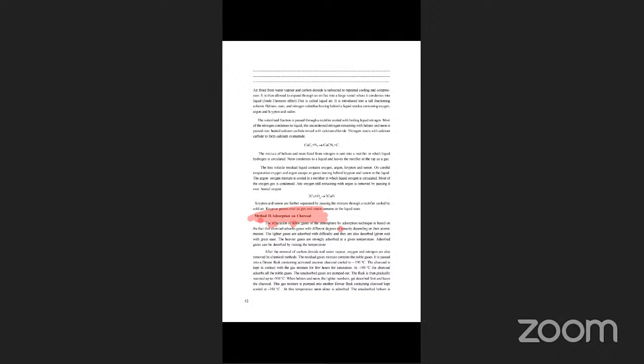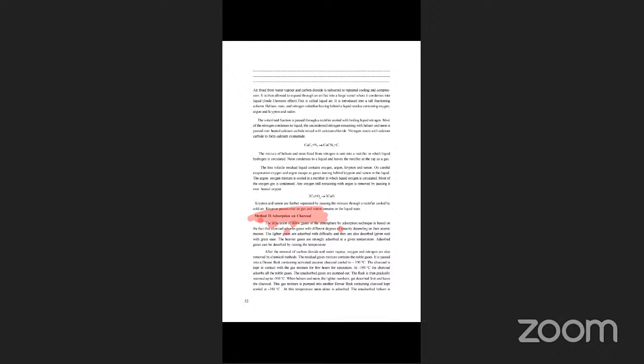Every element has a different atomic number and atomic mass. Helium is 2 with atomic mass 4, and neon is 10 with atomic mass 20. So the atomic number and atomic mass differ for every zero group element.